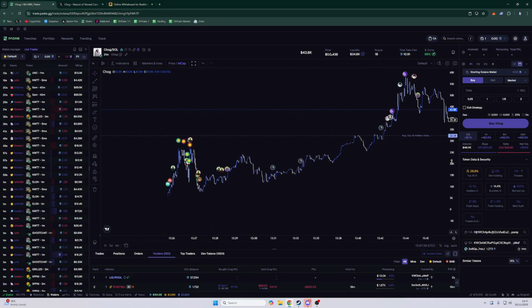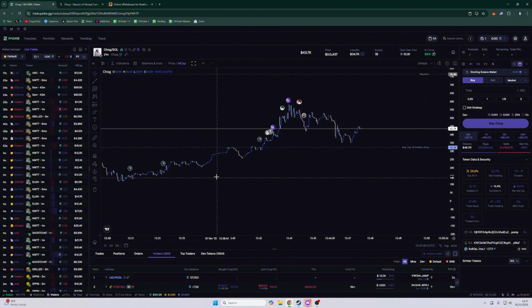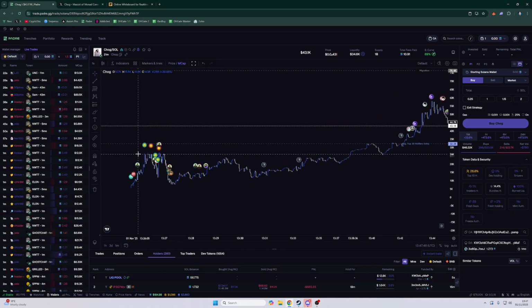We want to make sure it's not a rug chart. So you can see here it went up, down, up, down. This is a normal looking chart. It's not a rug chart where it's constantly going up, and it's not a chart where instantly, as soon as they launch, they ate 26% of the supply on launch.